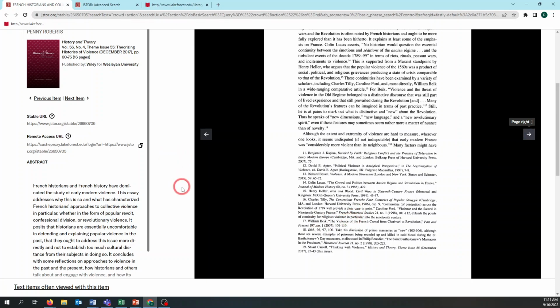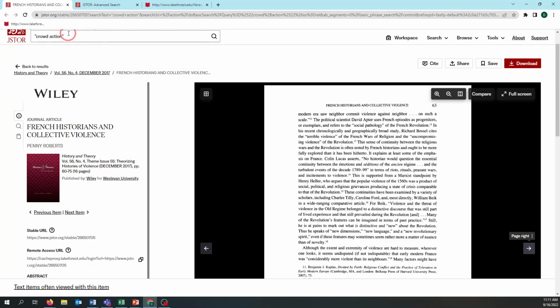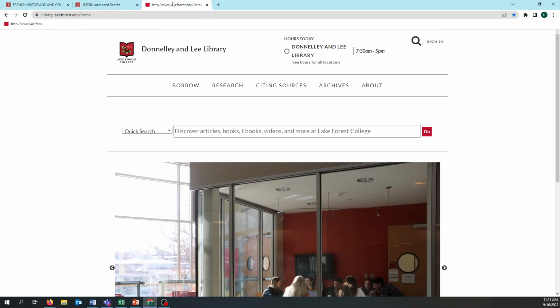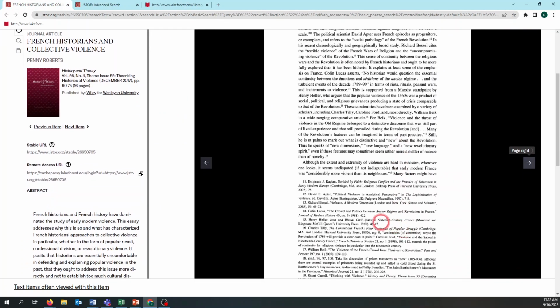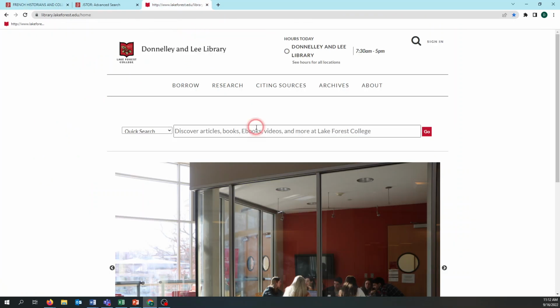Now, first step could be, I could just be like, great, let's search it in JSTOR, but like I said, JSTOR is one of the databases the library has, so we don't necessarily know that it's going to be in JSTOR. It could be anywhere. So I'm going to actually go to the library catalog, and I'm going to take a look back at my citation right here, and it's The Violence of the French Crowd. We've got that in Past and Present, which is the journal, by William Bike. So I might want to see where we have Past and Present.